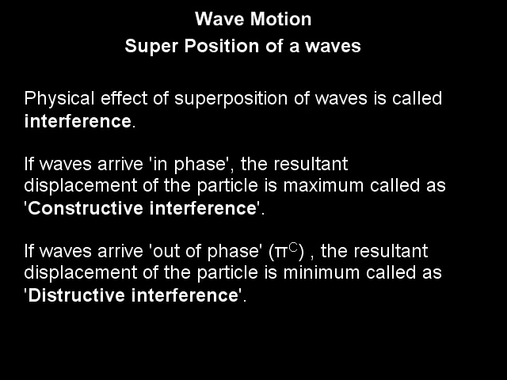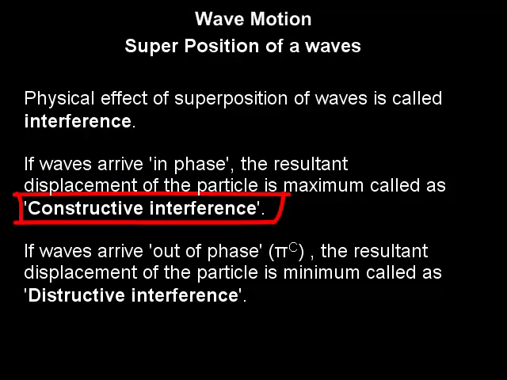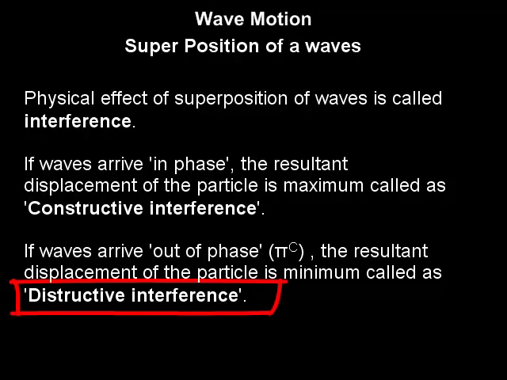The physical effect of superposition of waves is called interference. If the waves arrive in phase, the resultant displacement of the particle becomes maximum. This is called constructive interference. If the waves arrive out of phase, that is, having a phase difference of pi radian, the resultant displacement of the particle is minimum. This is called destructive interference.